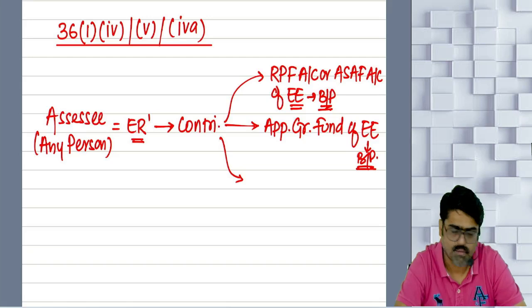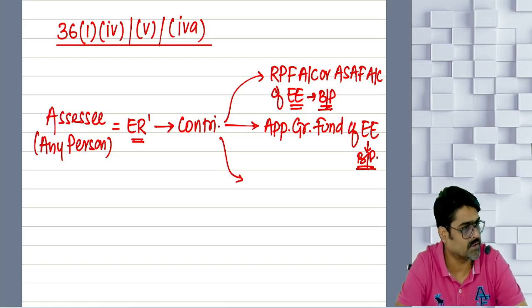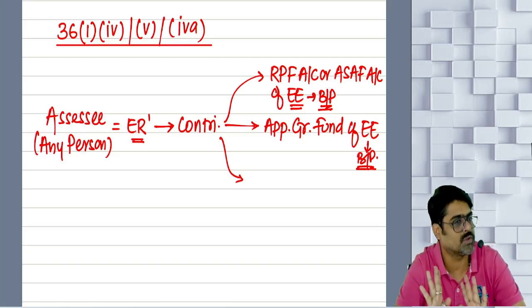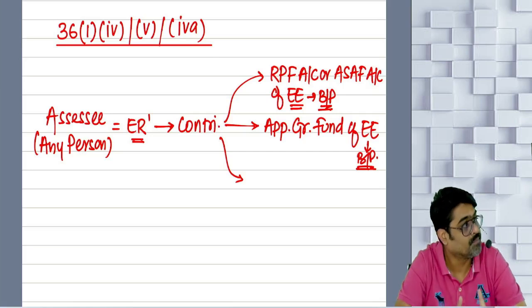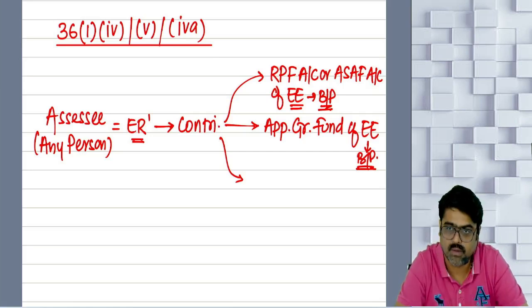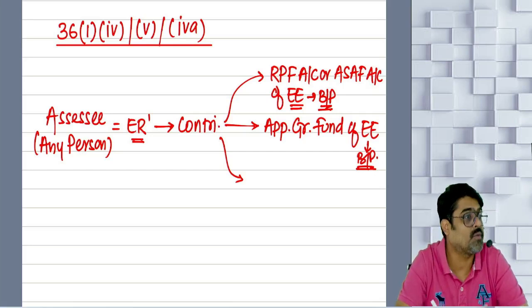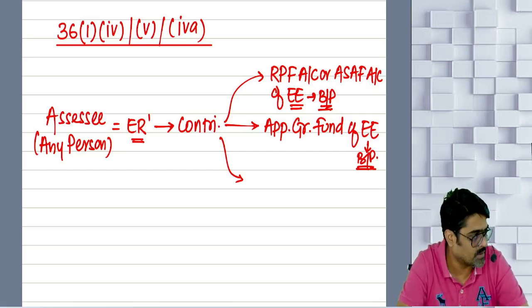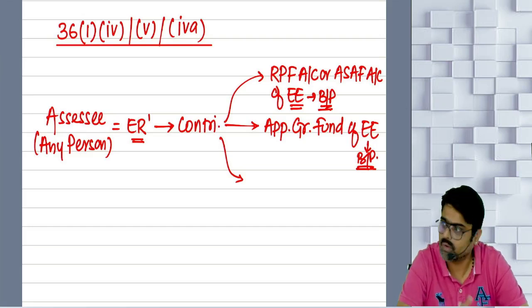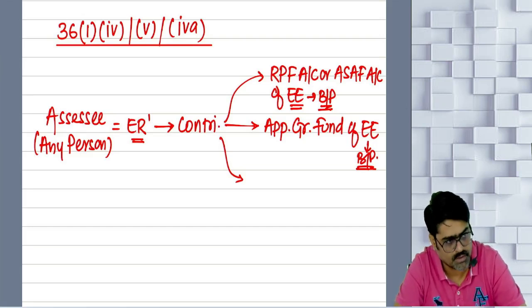Will you remember? So even if you are following mercantile system of accounting, will not make any difference. This year's contribution will be allowed in this year's business income only if actually contributed on or before the due date of filing ROI of this year. Otherwise it will be disallowed under 43B. Will you remember this? Sure, sir.